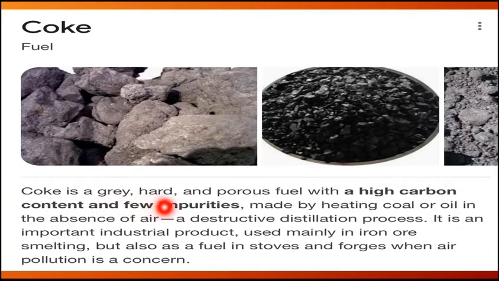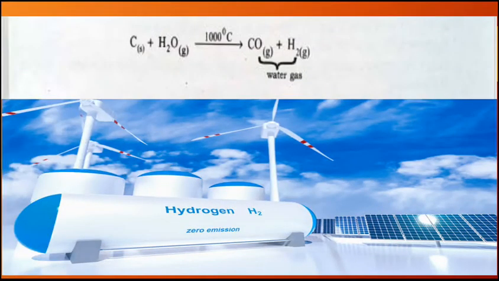So now you all know what coke is. Coke is a grey hard fuel, and it is high in carbon content. And how is it prepared? It is made by heating coal in the absence of air. Now have a look at the reaction. That is the first method of preparing hydrogen on an industrial scale.